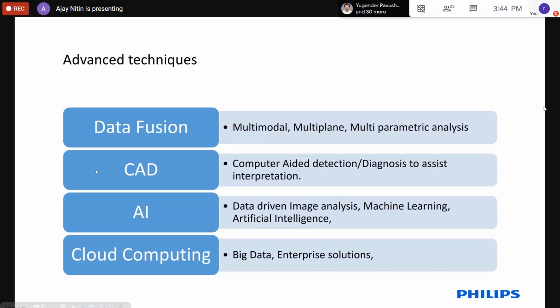So AI is used in a lot of places now. It has a lot of image processing potential in the upcoming technologies. Any questions? I think we are out of time already.